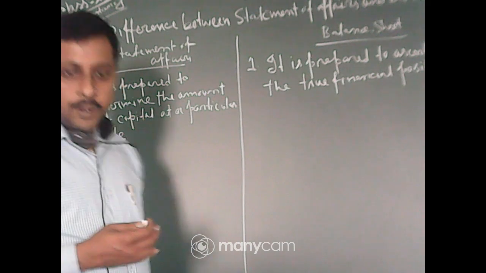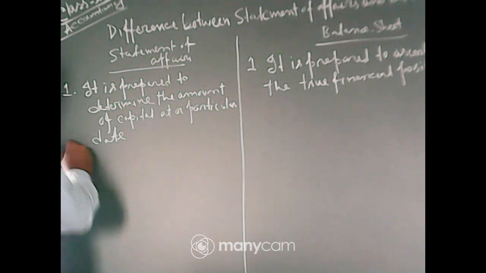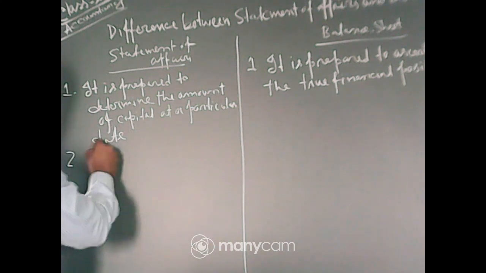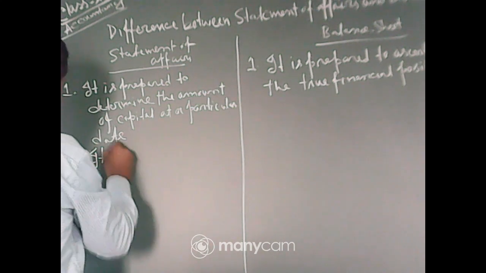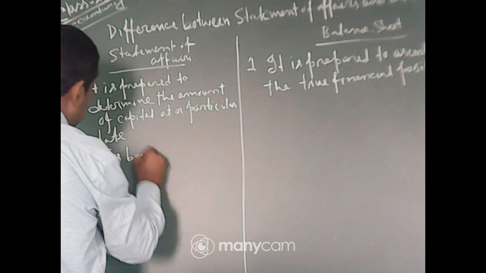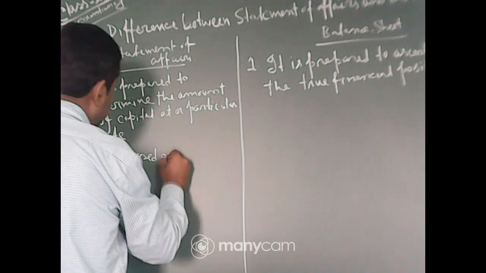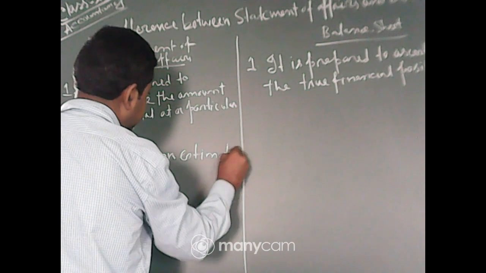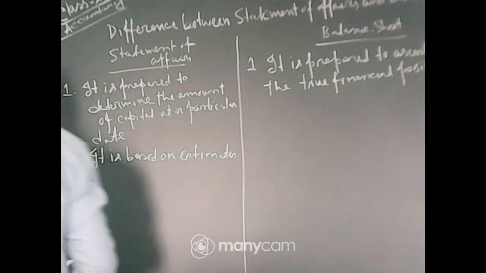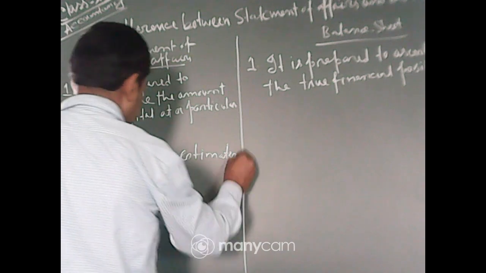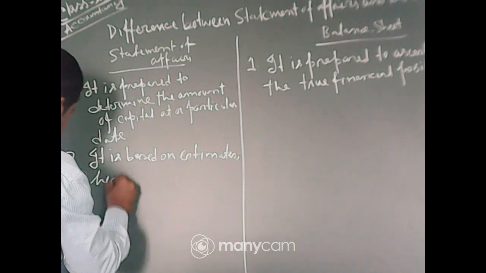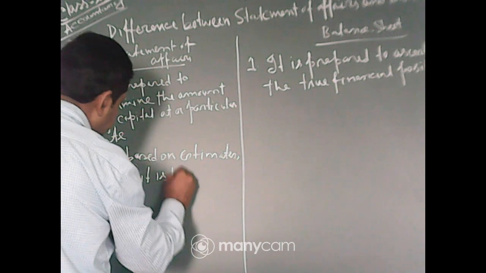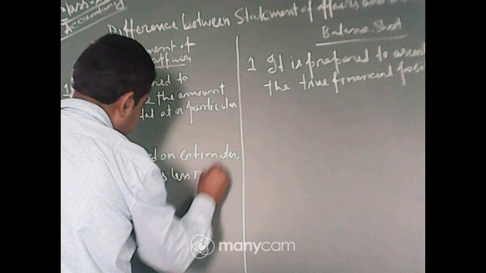Okay. So next is number 2, it is based on estimates. Hence, it is less reliable.